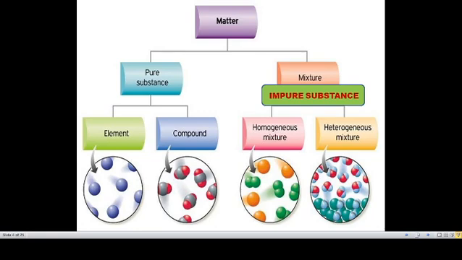Generally, what is matter? It may be anything: your pen, pencil, gold, carbon dioxide, petrol, sugar, water, oil, milk. So these are all called matter. We have to understand what things are present in matter, so that this classification is made. So matter is classified into pure substance and impure substance, that is mixture. Pure substance is further classified into elements and compounds, and mixture is further classified into homogeneous mixture and heterogeneous mixture.